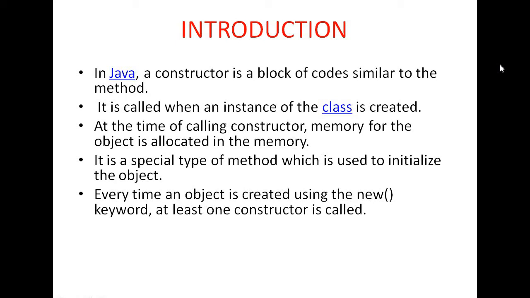constructors are never called explicitly. The programmer cannot call the constructor. Constructors are called automatically when an object is created with the help of the new operator. Next property is, a constructor does not have any return type, not even void. So due to these reasons, a constructor is called a special type of member function.